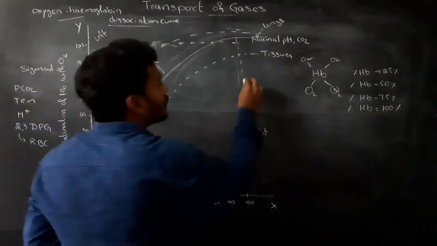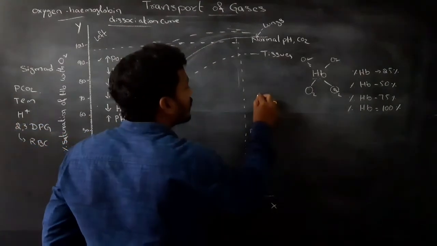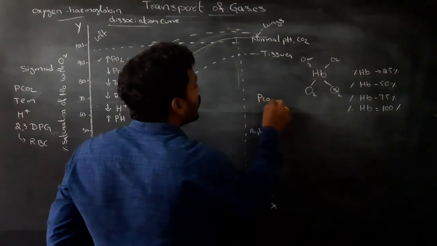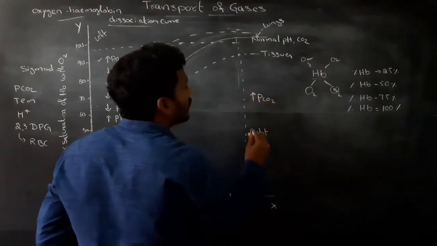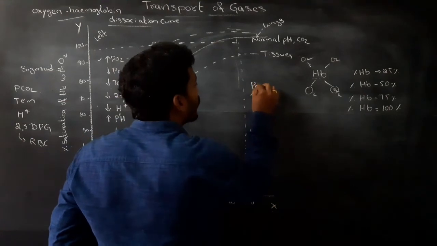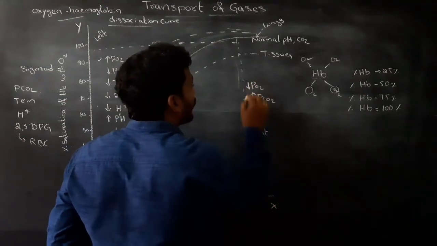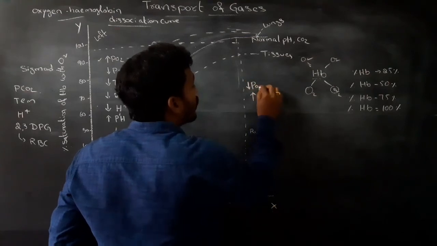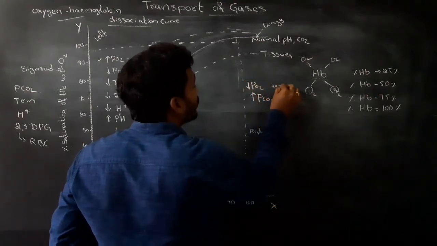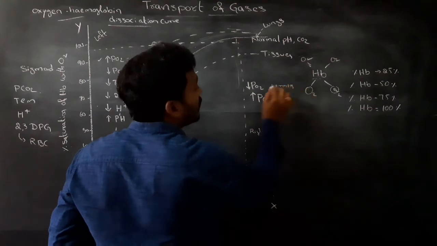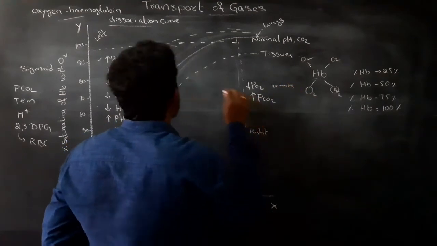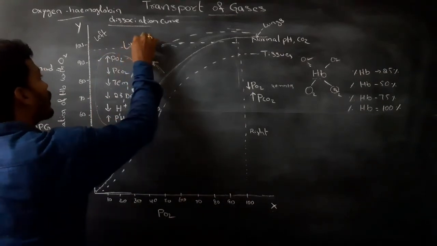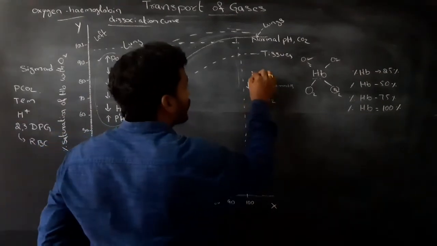In tissues, PCO2 is high and PO2 is low, because the partial pressure of O2 is 40 mmHg. These are the lung region, and this is the tissue region.